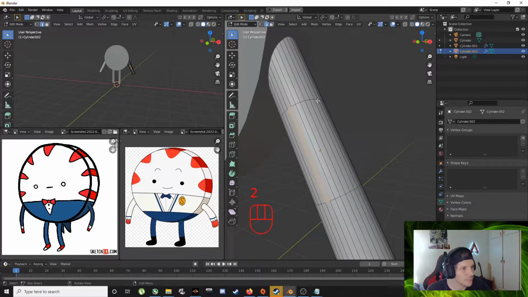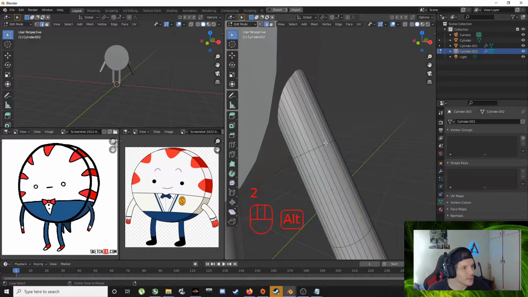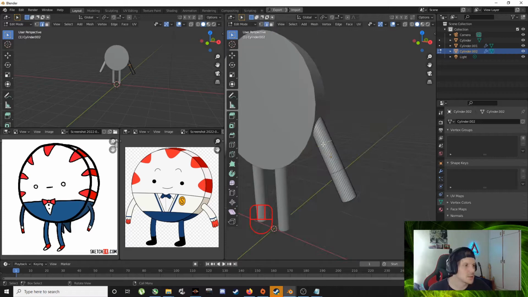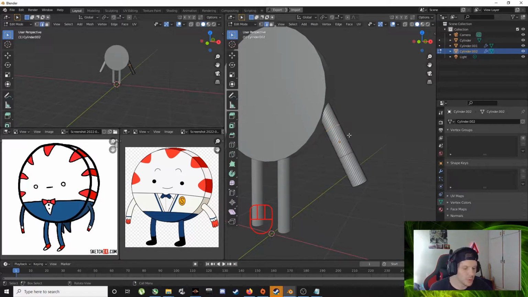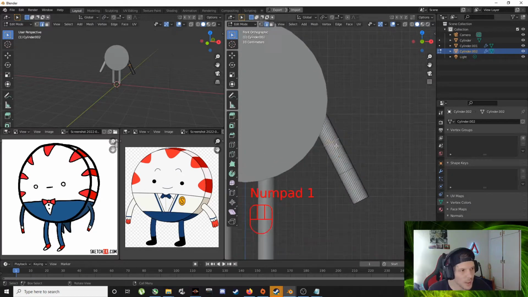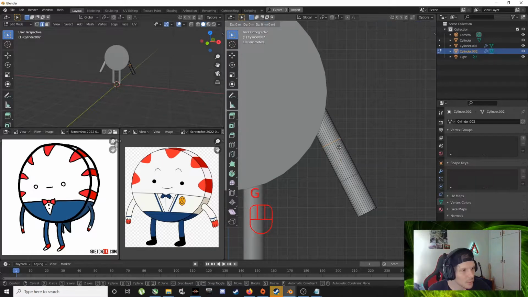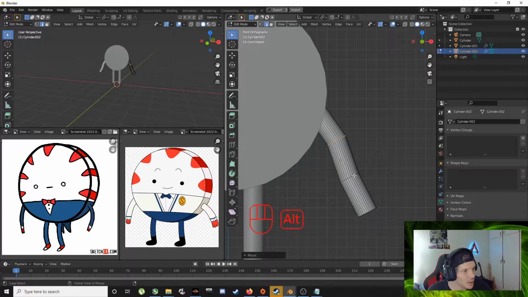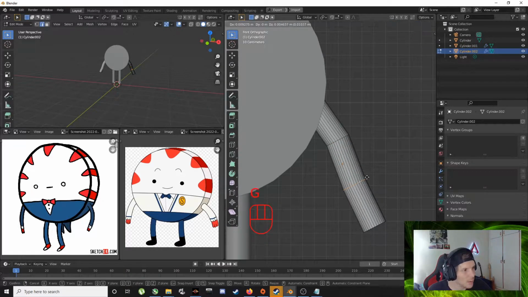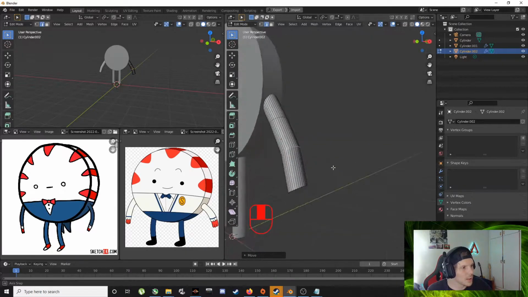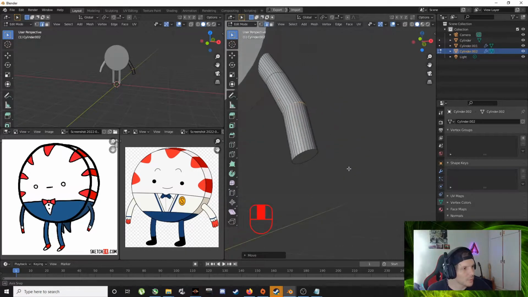Cool, so we're gonna go 2, then alt click this line, yes. That selects a whole loop. Go into front view by pressing 1, and then press G to grab. And we're gonna pull this guy as such, just get a little bend in. Alt left click that one, pull it, get a little bend in. Okay, not exactly what we want, but we'll get there.